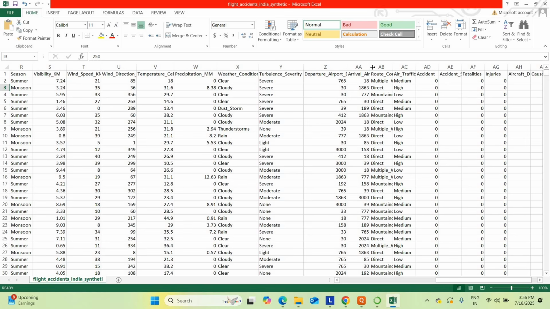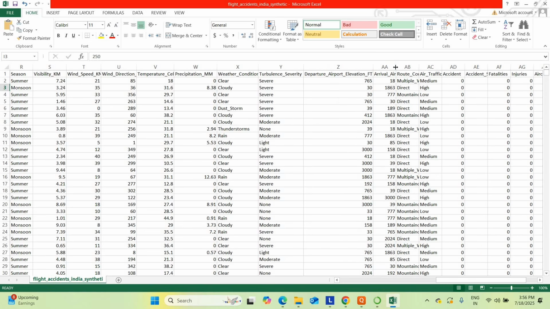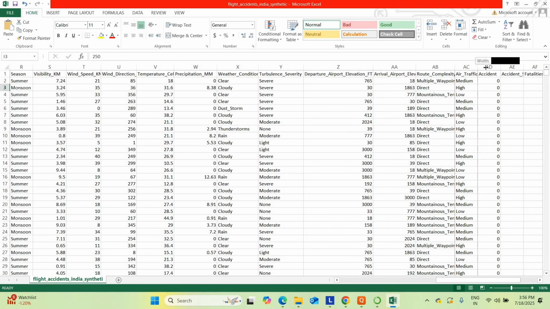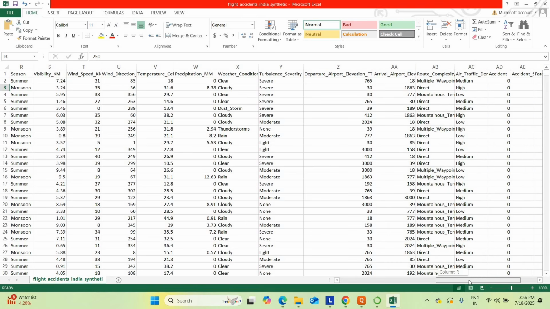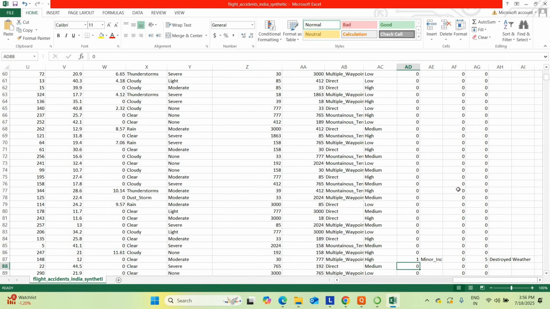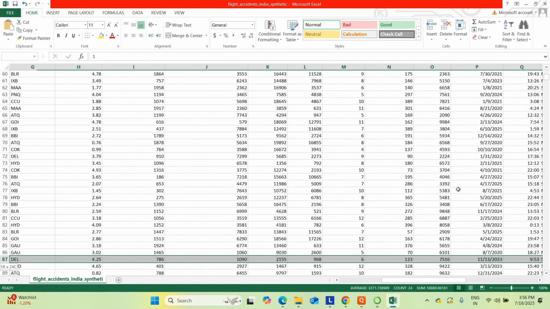This is the important feature here: departure airport elevation and arrival airport elevation, route condition, air traffic condition. Based on that, the data set will tell whether there is an accident or not. So 0 means no accident. You can find 1 in some places. So this is the accident one, the accident-based one.